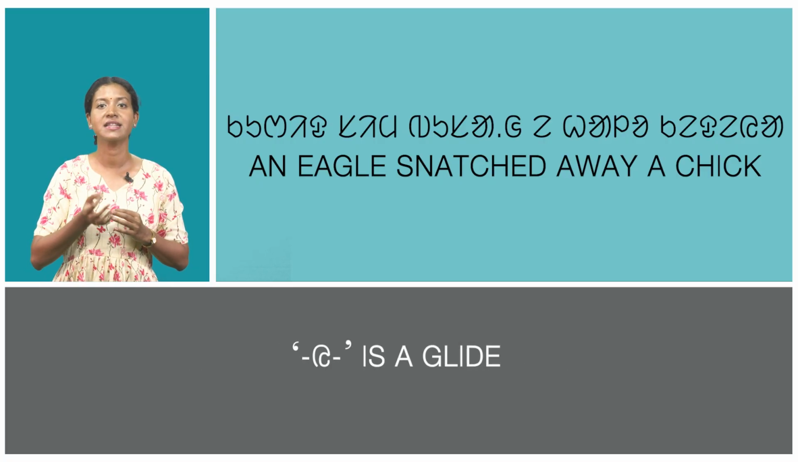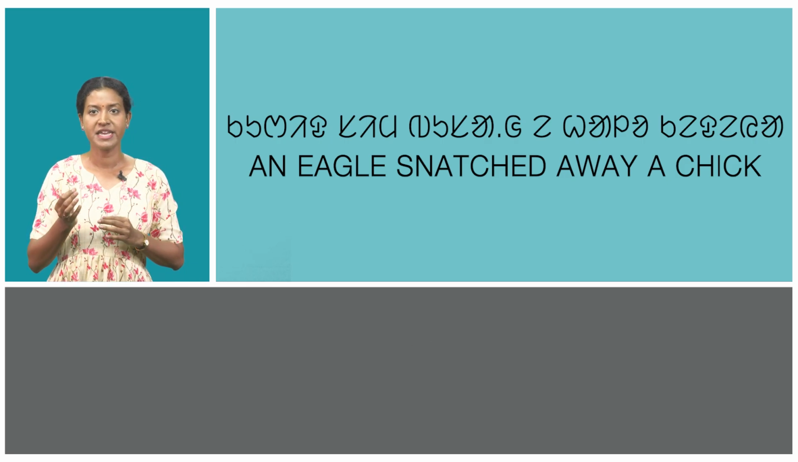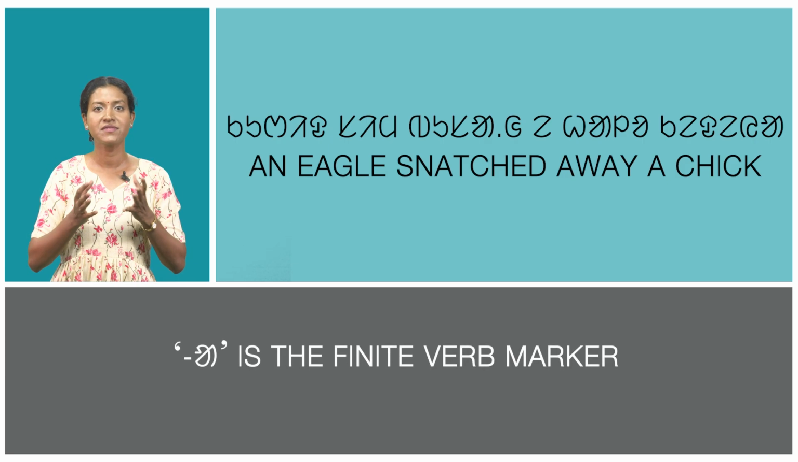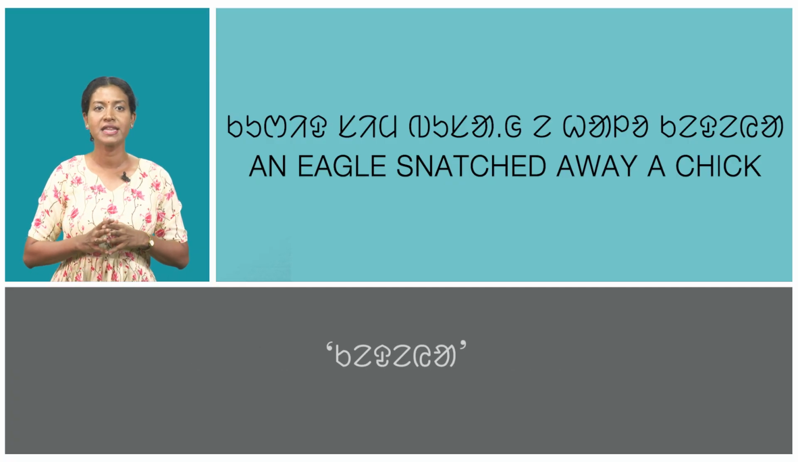ui is a glide that appears for the combination of e plus a. The next letter a is the finite verb marker. In this way, kedia is formed.